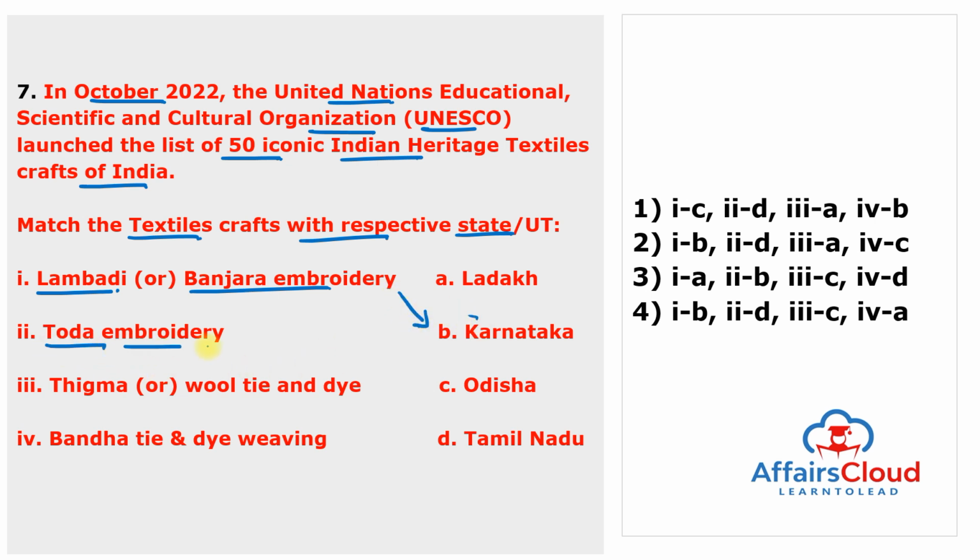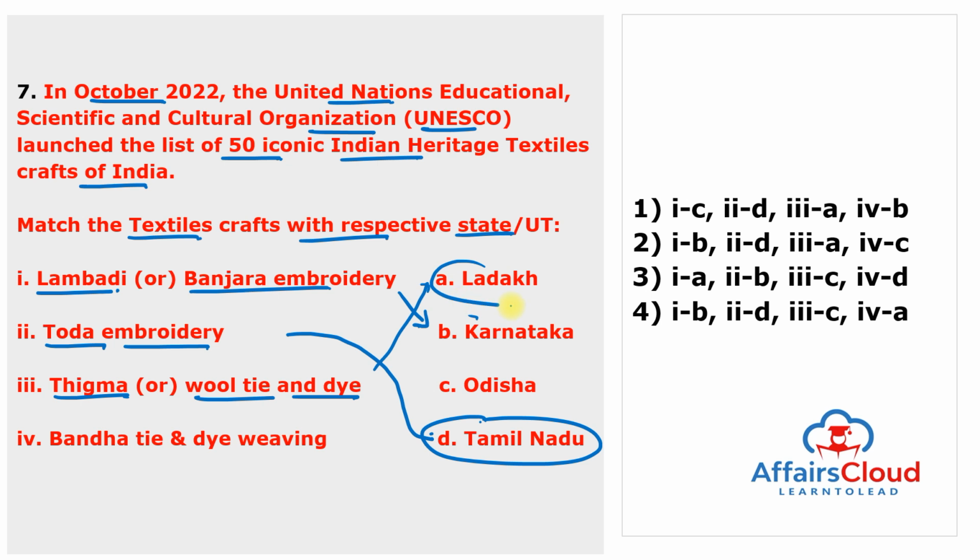Next is Toda embroidery. This matched with the Tamil Nadu. So it means second answer is D. Next is Thigma or the wool tie or the dye, and it belongs to the Ladakh. So C basically matched with A. Next is Bandha tie or the dye weaving, and it belongs to Odisha. So this match with the C.